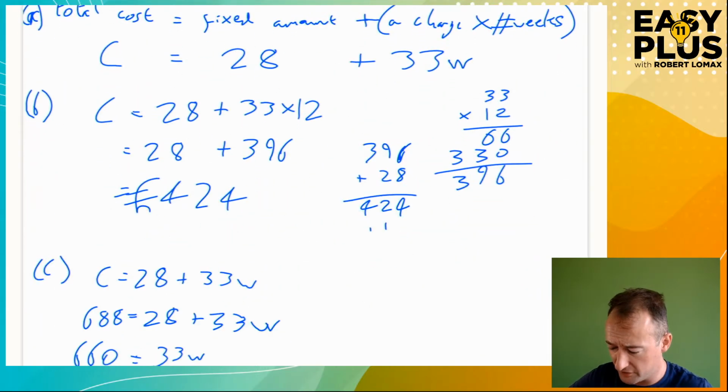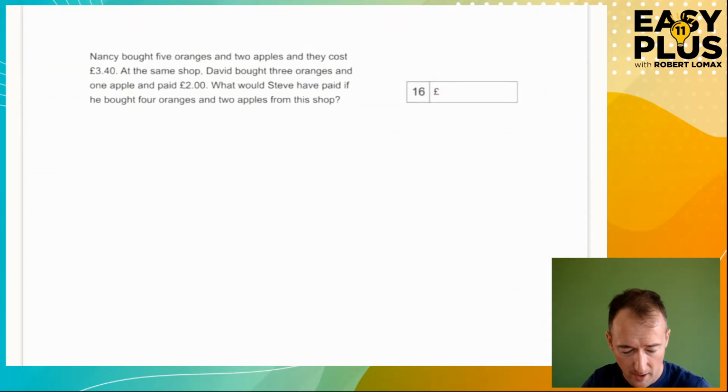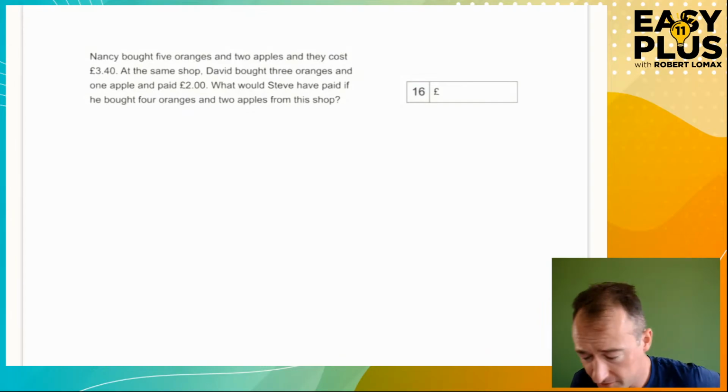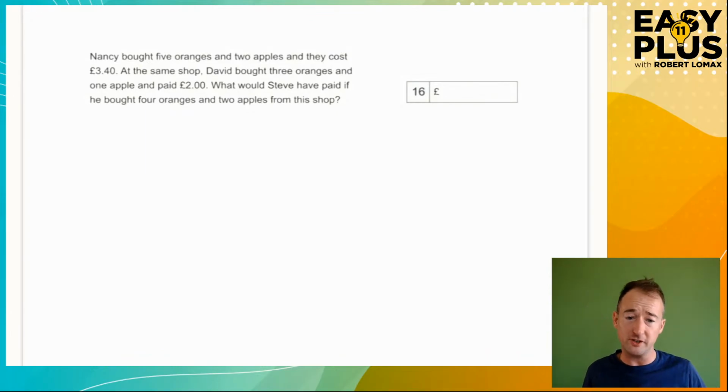Onwards, this is the final question we have here. Now, I have to flash a big warning here, which is that this question, apparently, turned up in an 11 plus test. If it did, it should not have done, in my opinion. This topic is not in the Key Stage 2 primary syllabus. It's in Key Stage 3. And so it is not fair to test it at 11 plus.